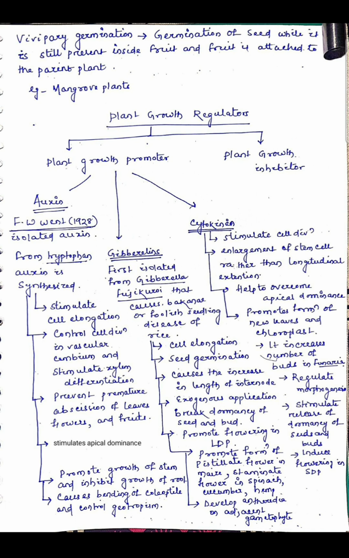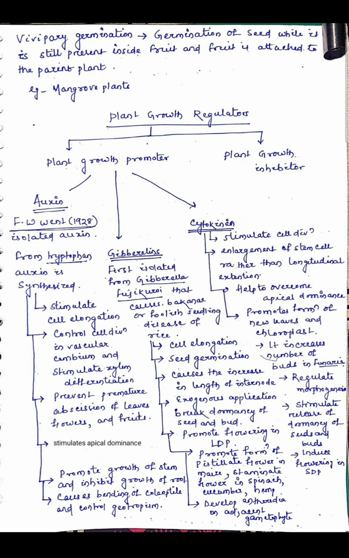What is apical dominance? The apical part of the plant or shoot apical meristem dominates because high concentration of auxin is present at the apical part of the plant. So it dominates the overall growth of the lateral buds or lateral branches. So that is called apical dominance. The apical part dominates all other parts of the plant. So auxins stimulate or induce the apical dominance.